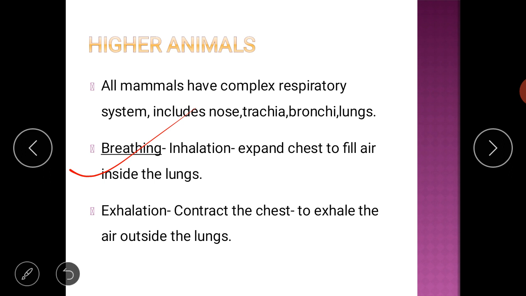The breathing process involves two steps, that is inhalation and exhalation. Already I told you. When we inhale, we expand the chest to fill air inside the lungs. And what is exhalation? We contract the chest to exhale the air outside the lungs.